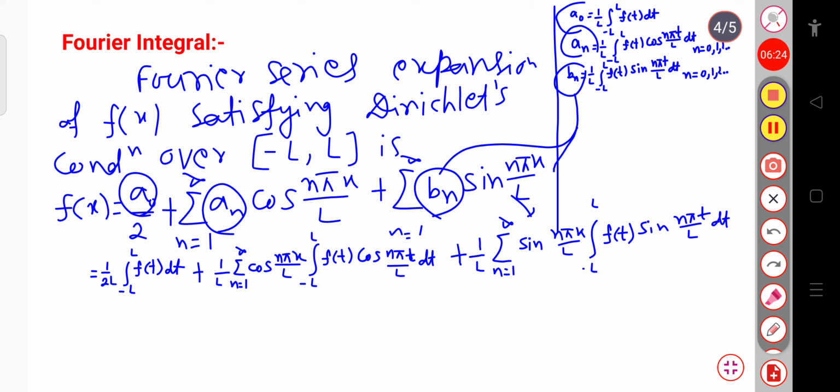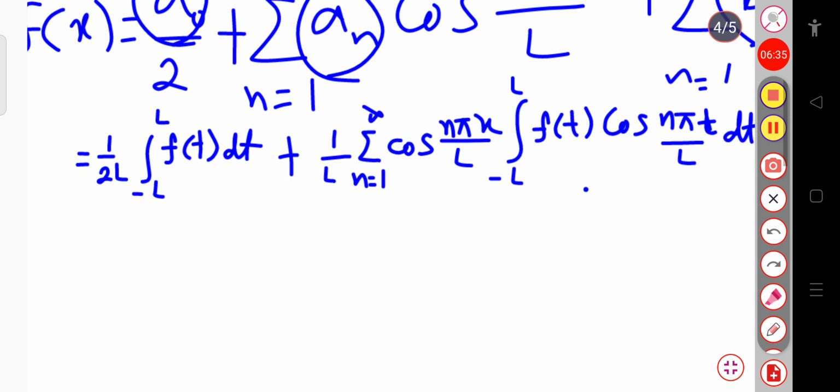Now you can see that in this second term and this third term, we can take common 1 by L and f of t. So let me write, the first term will remain as it is, that will be 1 by 2L integration over minus L to plus L f of t dt. It will remain as it is.